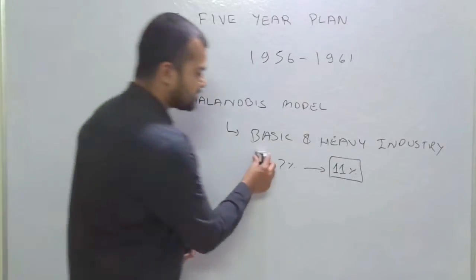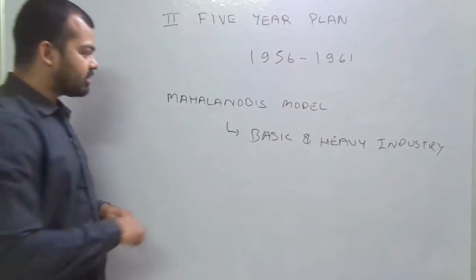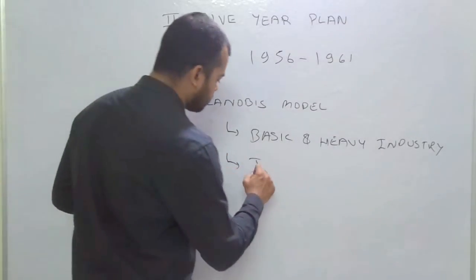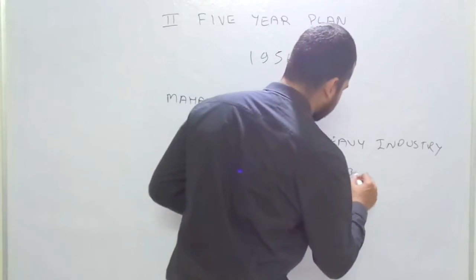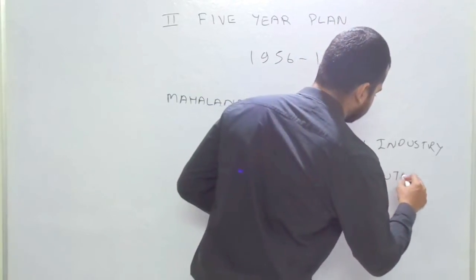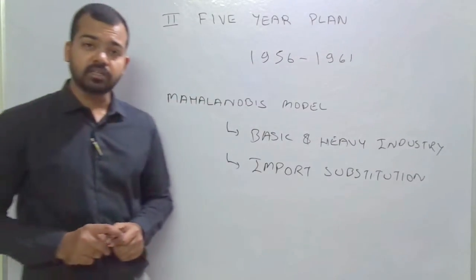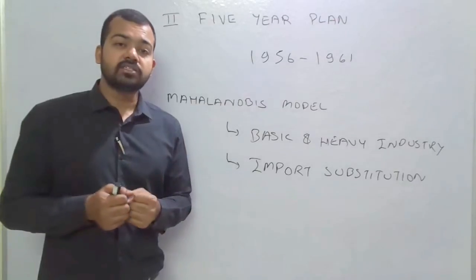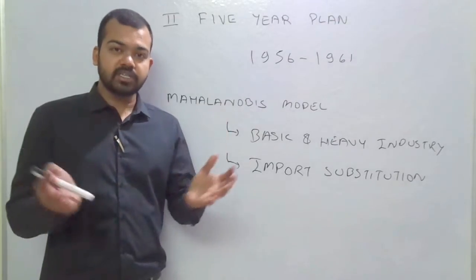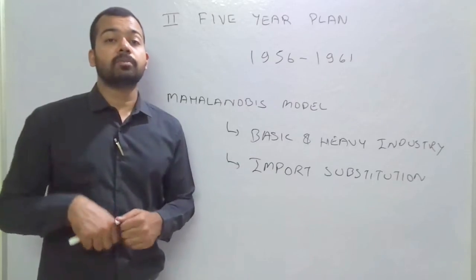Now we'll understand the second feature, that is the basis of this second 5-year plan, known as import substitution industrialization. Import substitution industrialization means whatever big machines India is importing into our country can be substituted by domestic production.